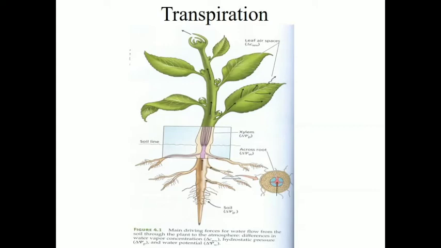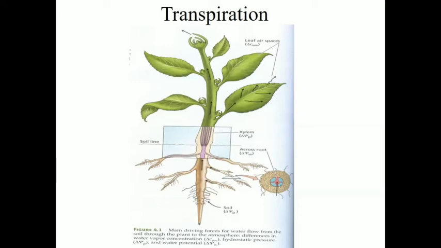Okay, and if the water is lost in the form of liquid, it is not called transpiration. That process is called guttation. So guttation is different and transpiration is different. When you write the definition of transpiration, it must include the vapor form: loss of water from the aerial living tissues of the plant in the form of vapor. Okay, so this is called transpiration.